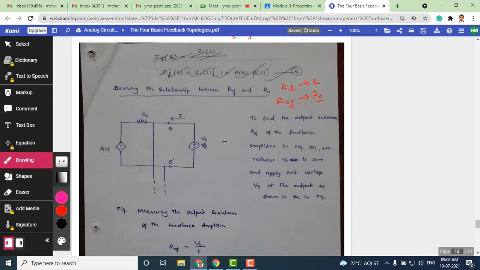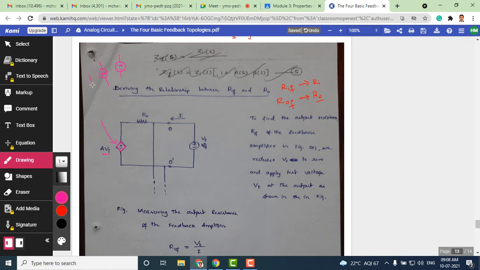Now we have an idea. You can see here there is a voltage source. This is the amplifier output voltage source, and we have modeled the amplifier output voltage as a voltage source here. What kind of voltage source does the symbol show? It's a dependent voltage source, right? If I show a circle like this, it is an independent voltage source. The same circle with a sinusoid is nothing but an independent AC voltage source.